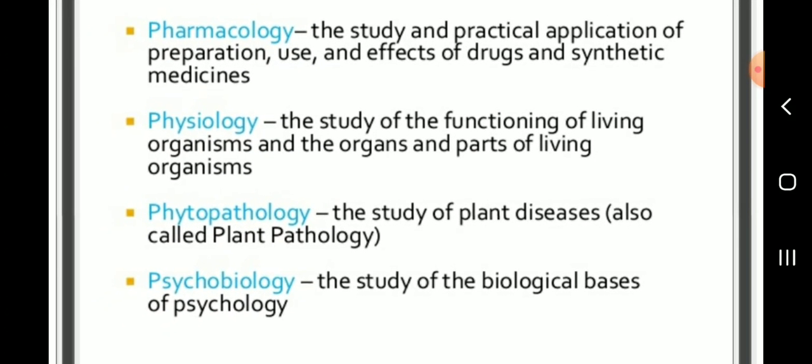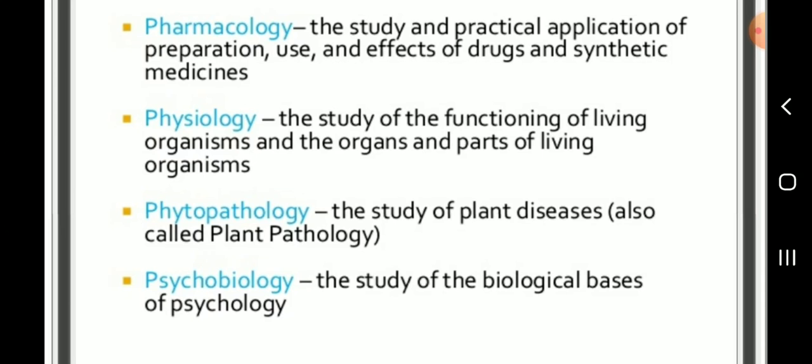Then pharmacology. What is meant by pharmacology? The study and practical applications of preparation, use and effects of drugs and synthetic medicines, that is pharmacology.